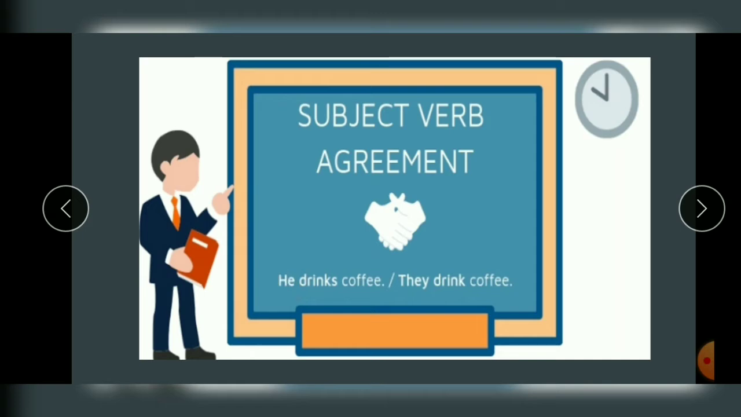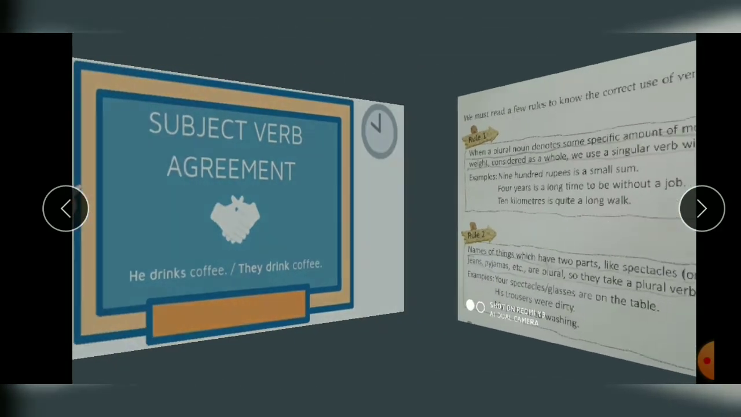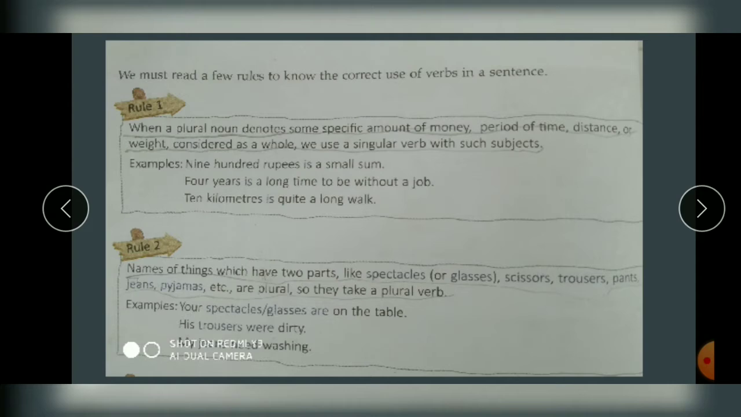He is singular, so with drink we added s, as I already explained with singular and plural. Now they is plural, so the verb will be as it is: drink coffee, right? So singular with singular, plural with plural, and that is how you are going to do subject verb agreement, and that is how your sentence is going to be framed properly. Clear? So now let's continue from page 56.